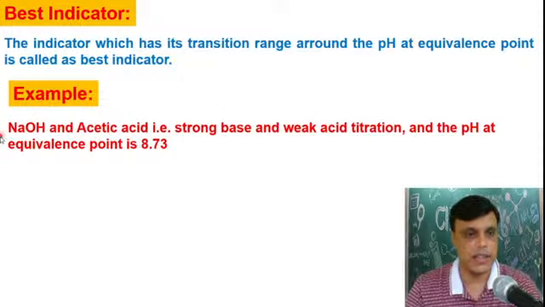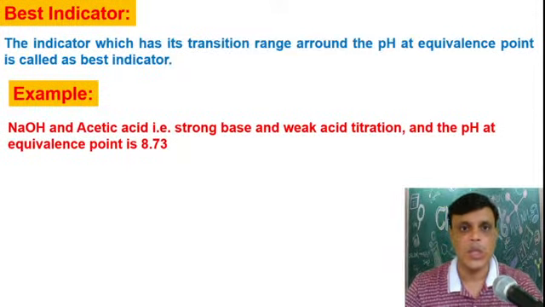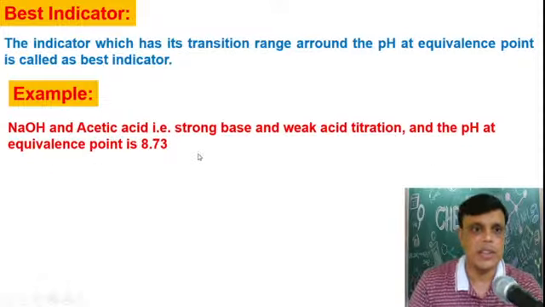For example, let us take this NaOH and acetic acid titration. NaOH is a strong base and acetic acid is a weak acid. So this titration, NaOH versus acetic acid, is called a strong base weak acid titration. And the pH at the equivalence point is 8.73.